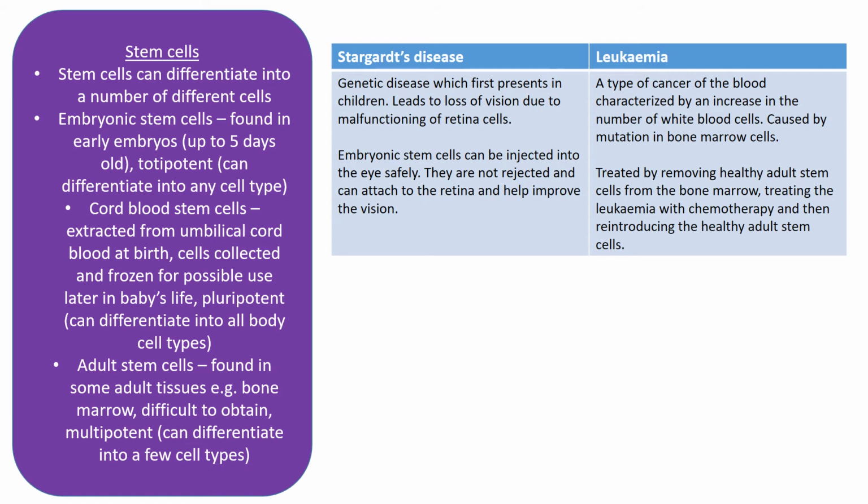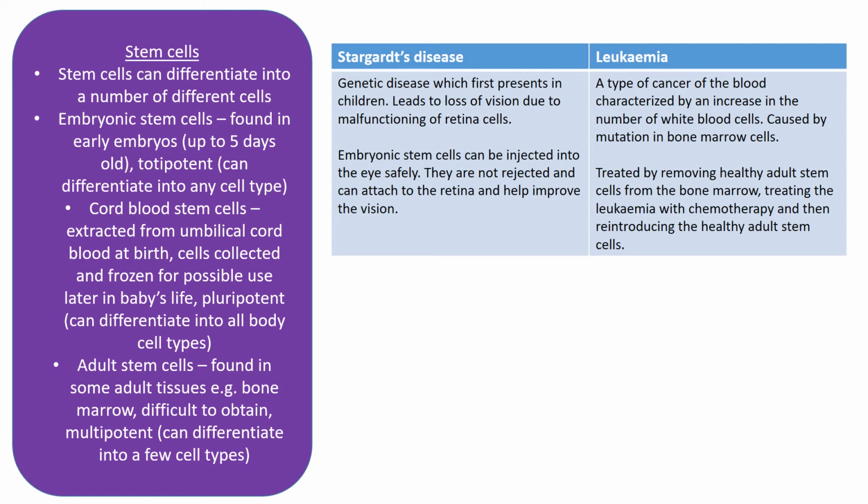You also find stem cells in the cord blood, so they're taken from the blood within the umbilical cord at birth. They can be frozen and used later in the baby's life for specific treatments, and they're said to be pluripotent because they can differentiate into all body cell types as well. Adult stem cells are found in some adult tissues, for example, in the bone marrow. However, they're difficult to obtain and they're multipotent, which means that they can differentiate into only a few different cell types.